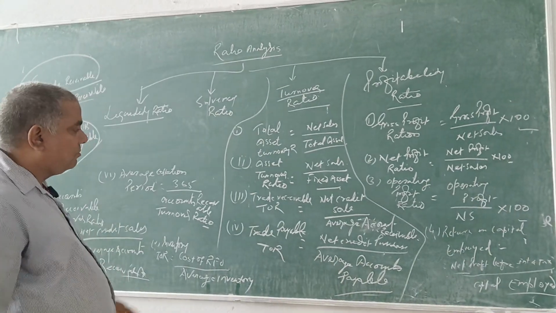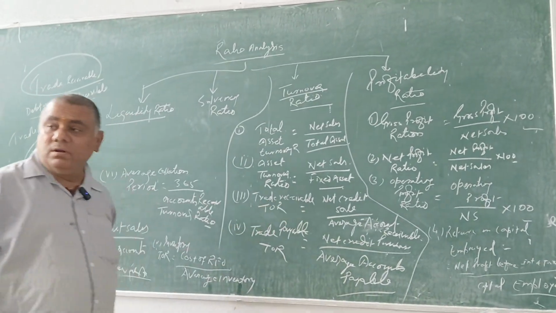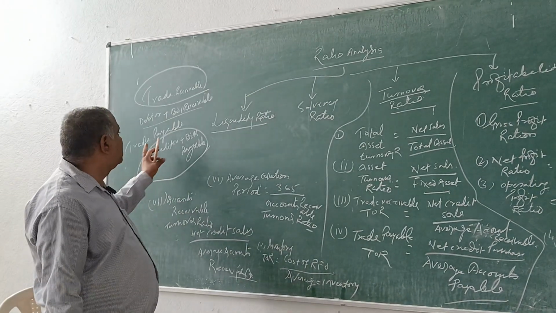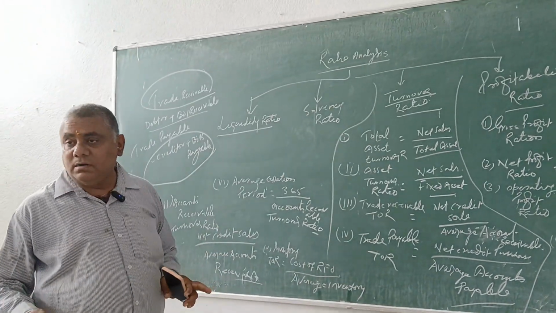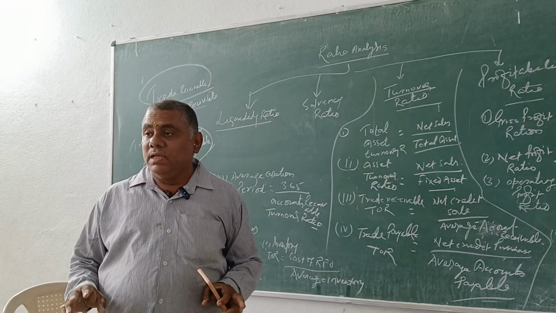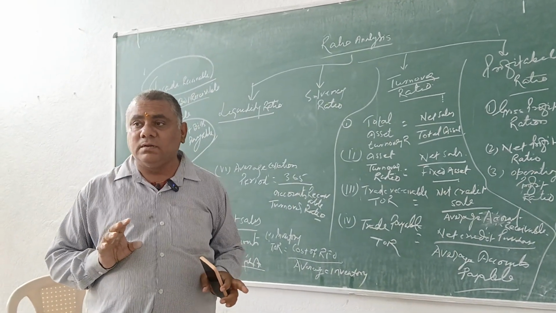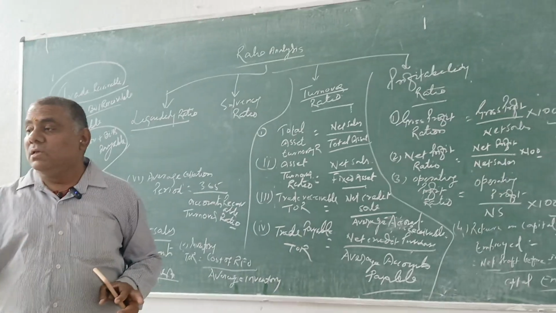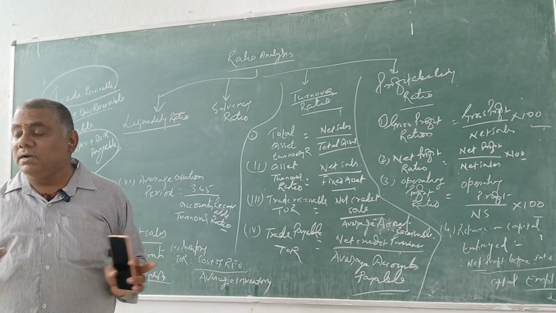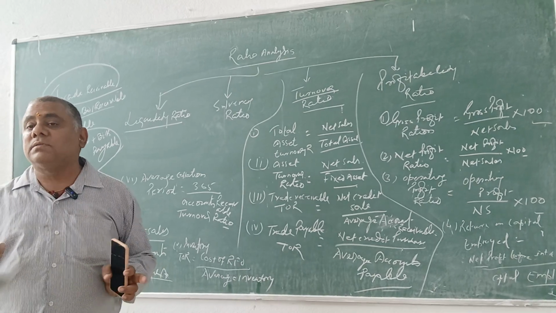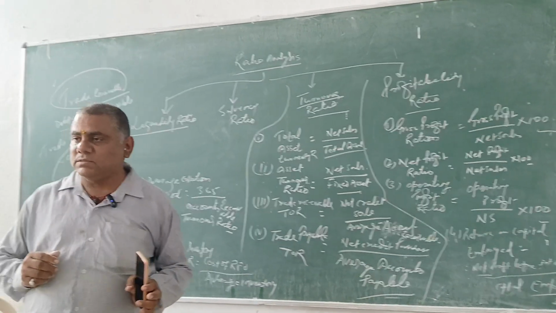And in this formula, trade receivable is equal to bills receivable plus debtor. Do you know about debit and credit? In accounts, we know debit the receiver and credit the giver. But debit sale, credit purchase, it is different from others.